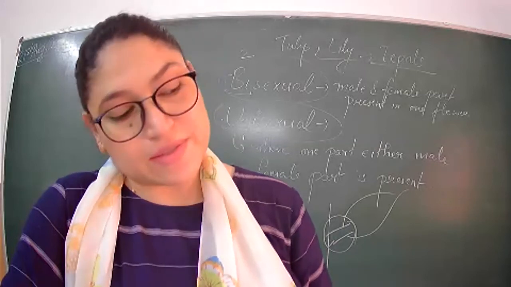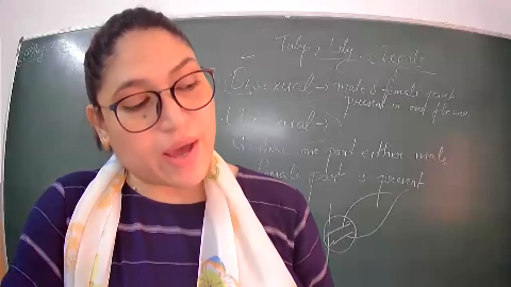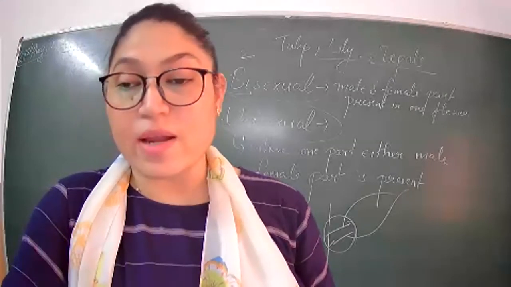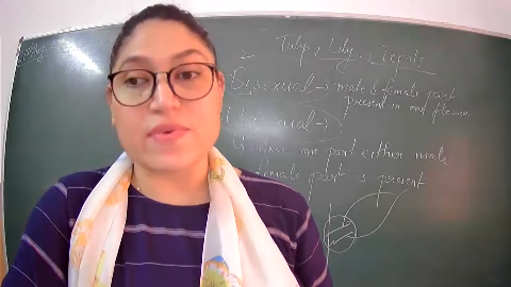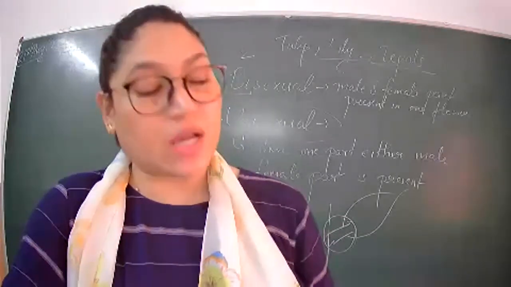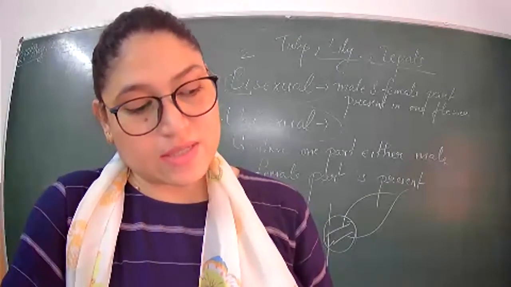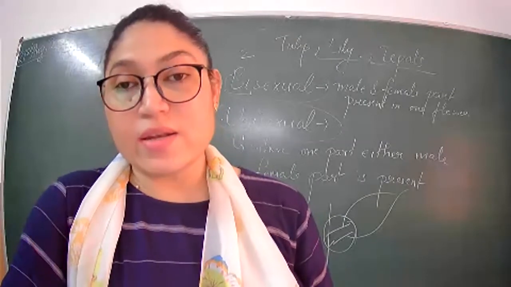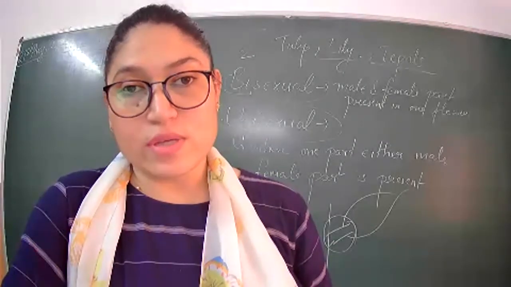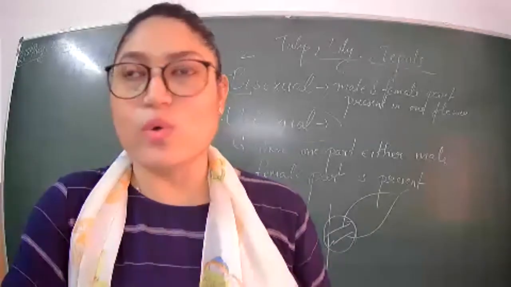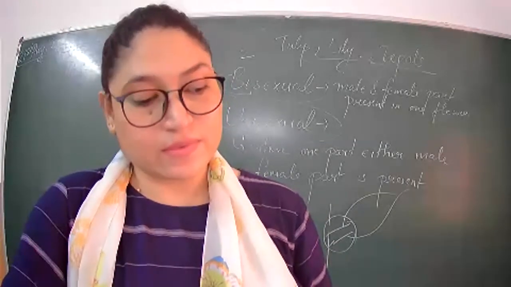Yes, it has. Pomegranate, yes. Papaya, yes. Banana, yes. Banana also has flowers. First the flower comes, then it becomes the fruit. Lemon, yes. Sugarcane, no. Potato, yes. See, potato, no. Potato, no flower. Groundnut, no flower.